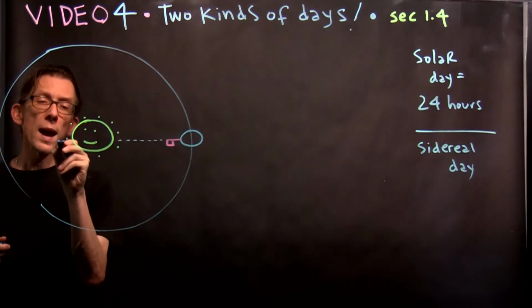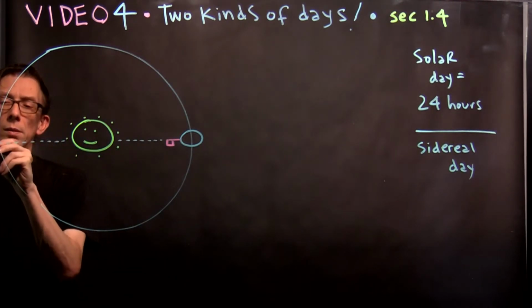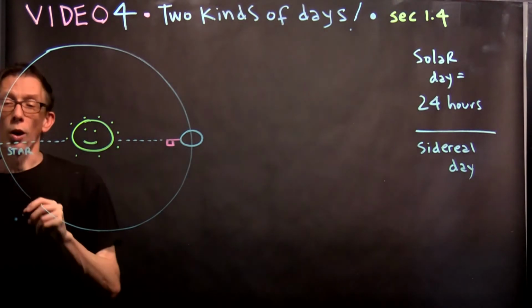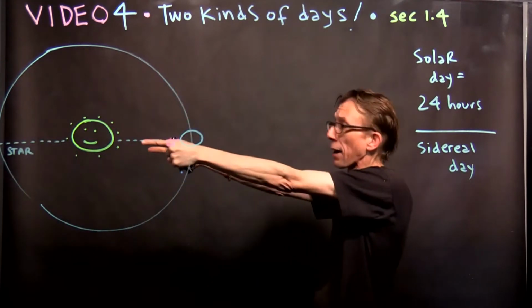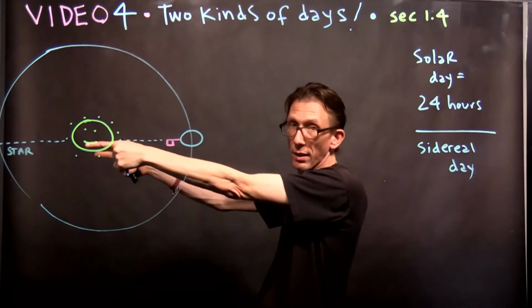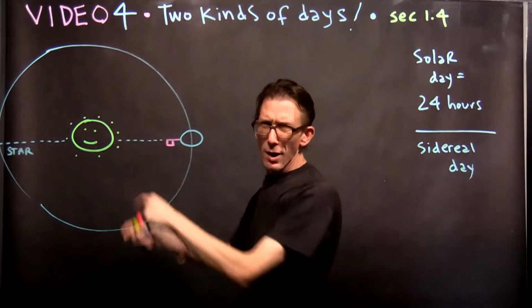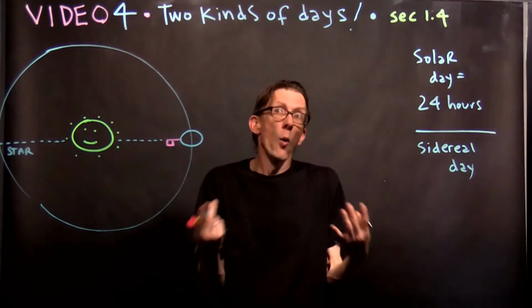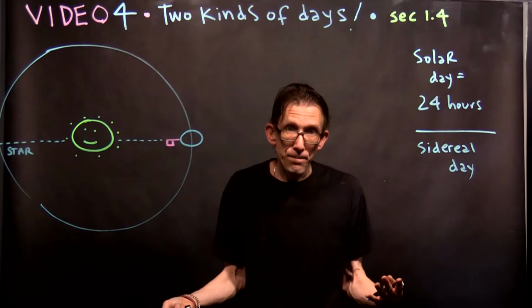And let's say that way over here beyond the sun is a star. Way that way, like 1,000 miles that way, is a star, way behind the sun. You don't usually think of the sun as being in front of the stars, but it's always in front of stars.